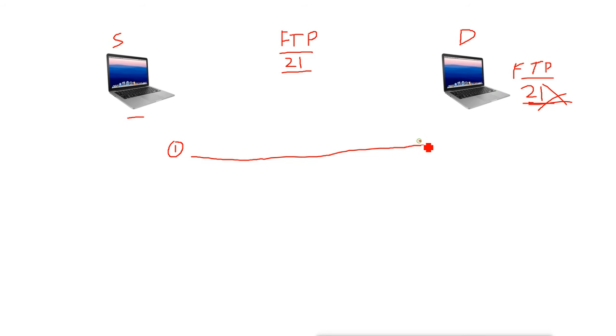When the destination machine receives packet 1, it will send the acknowledgement that I received the first packet, send me the second packet. Then the source machine will send the second packet, and then it will send the third packet also.